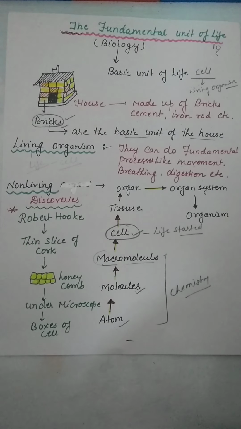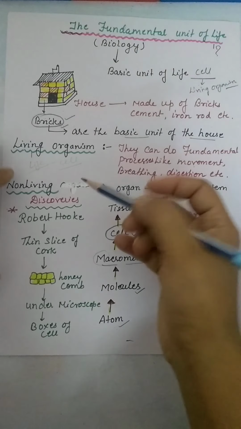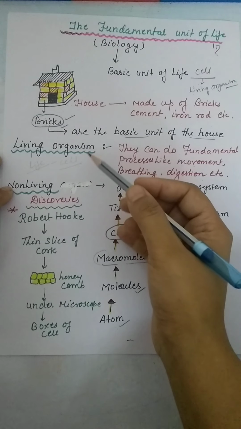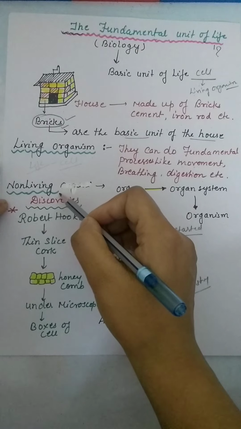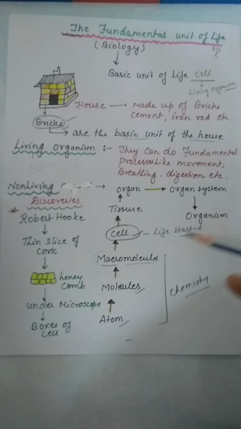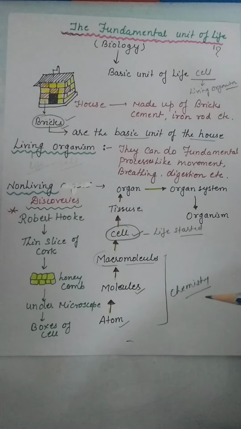So it is clear that all living organisms are made up of cells. You can include animals, plants, microorganisms, smaller microorganisms, anything which has life, they all are made up of cells. We already discussed the difference between living and non-living organisms. Now we are going to see the hierarchy.